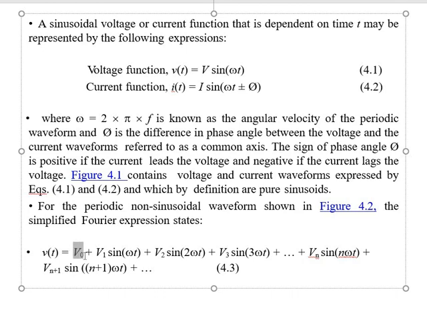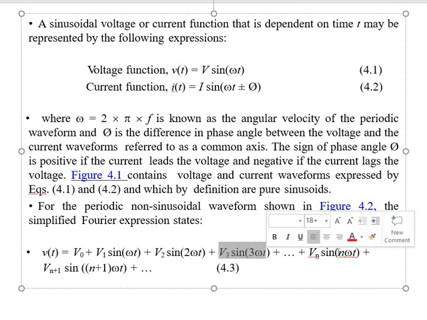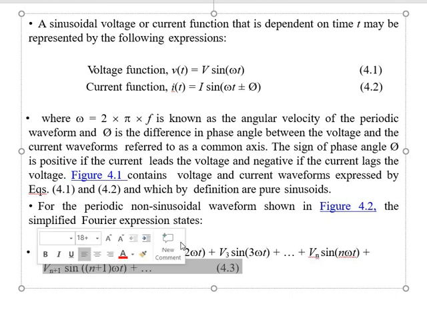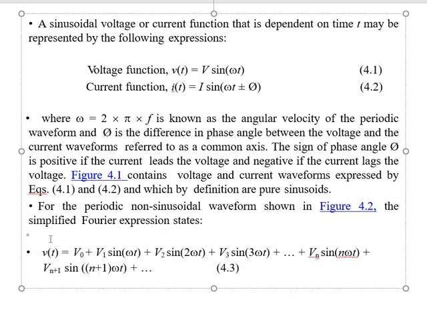This V0 is the DC offset voltage. This V1 sin omega t is the first order harmonic, in our words, the fundamental. This is the second order harmonic waveform, this is the third order harmonic waveform, the nth order harmonic waveform, the (n+1)th order harmonic waveform. So this is the way to analyze a non-sinusoidal waveform using Fourier analysis.